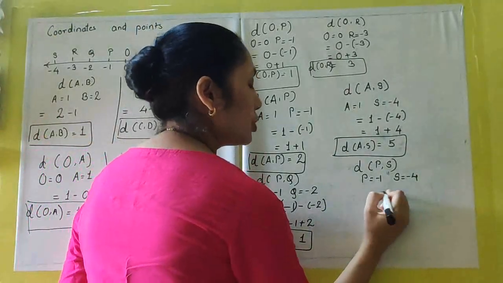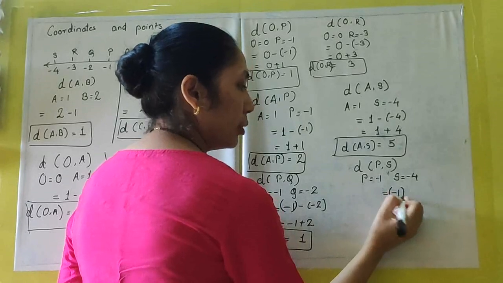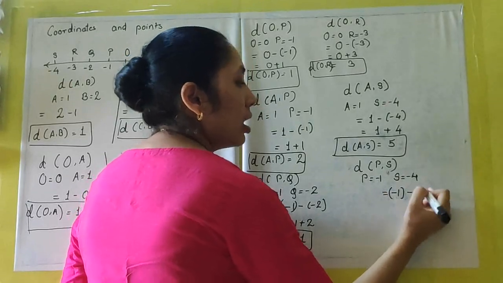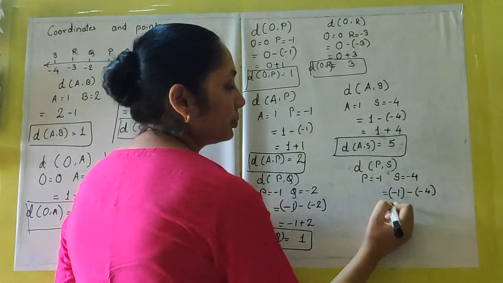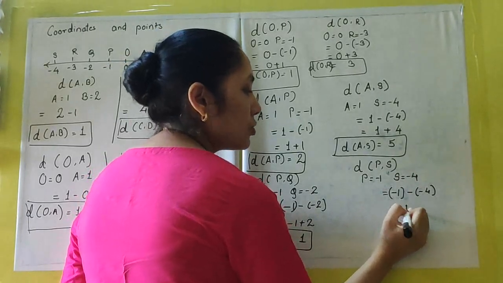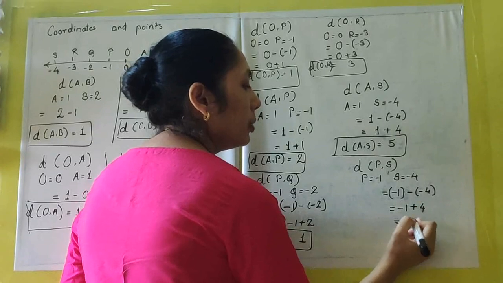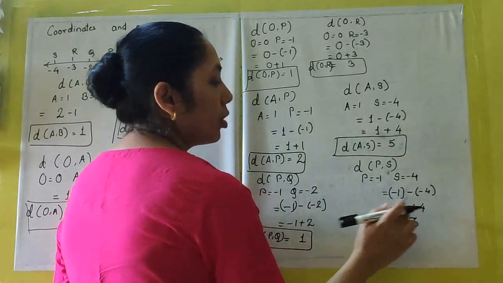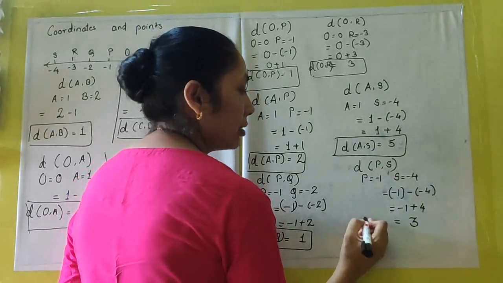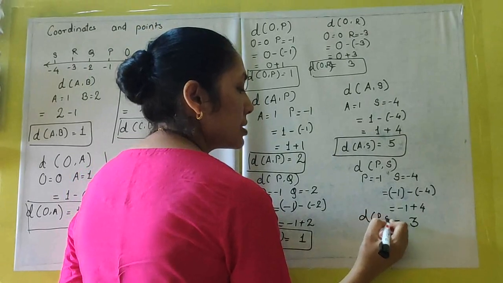So that will be equal to minus 1, I'll put a bracket, again minus and again bracket minus 4. So minus 1 will be as it is, minus minus becomes plus 4. That will be equal to 3. 4 minus 1 is 3 and the sign of the greater number. So distance PS is 3.